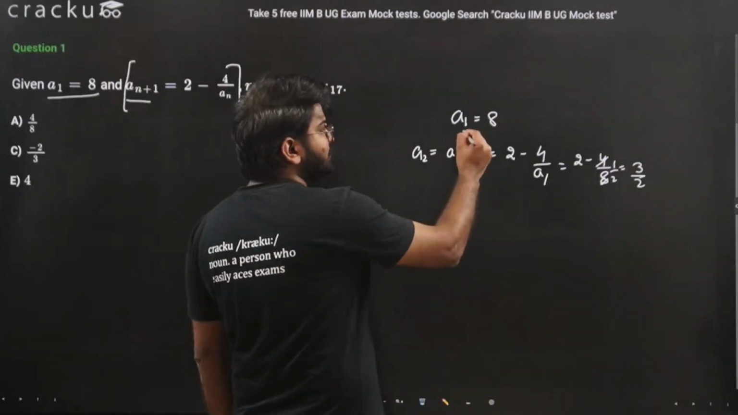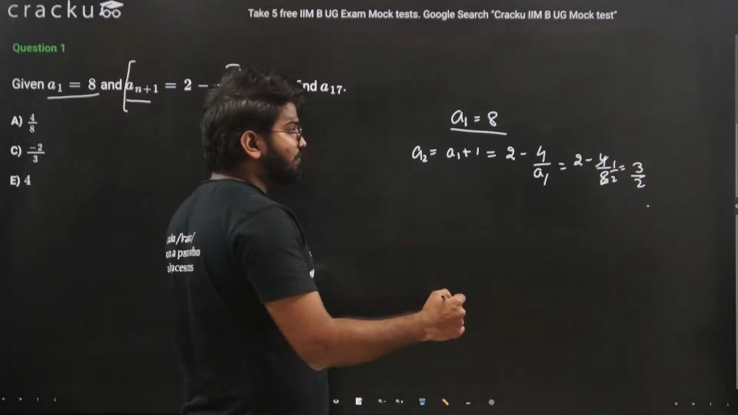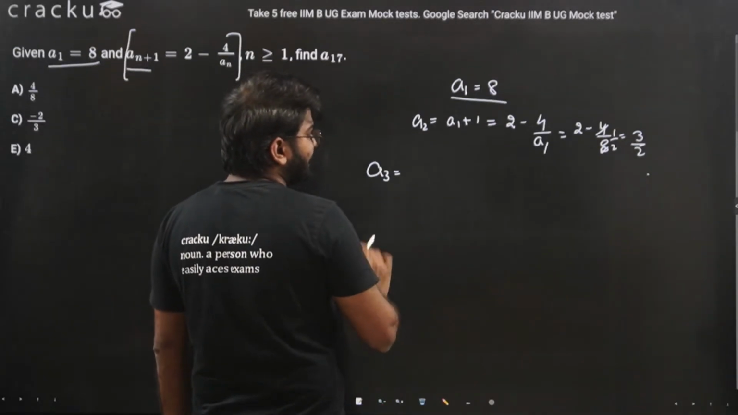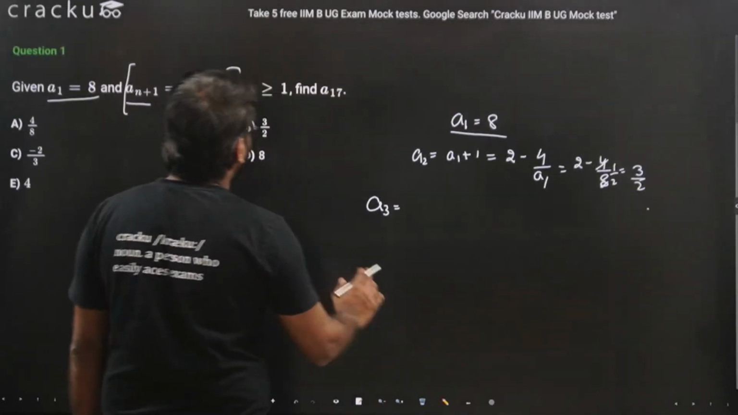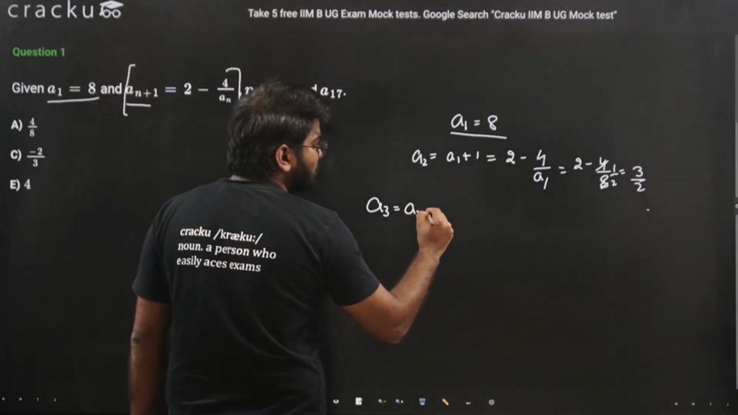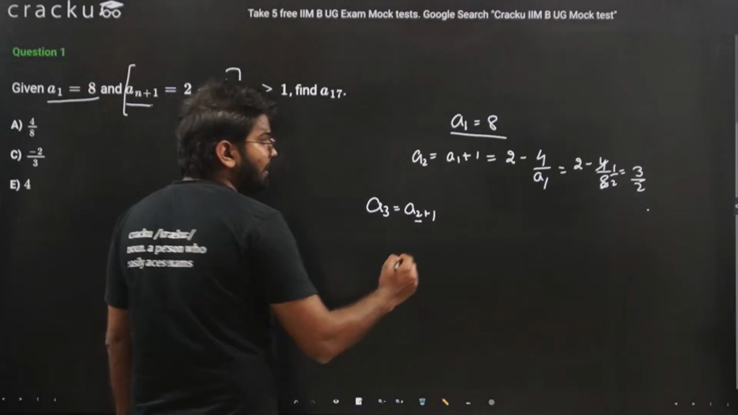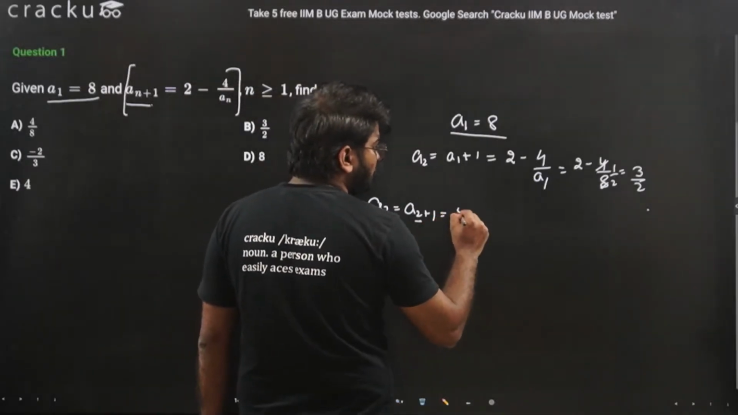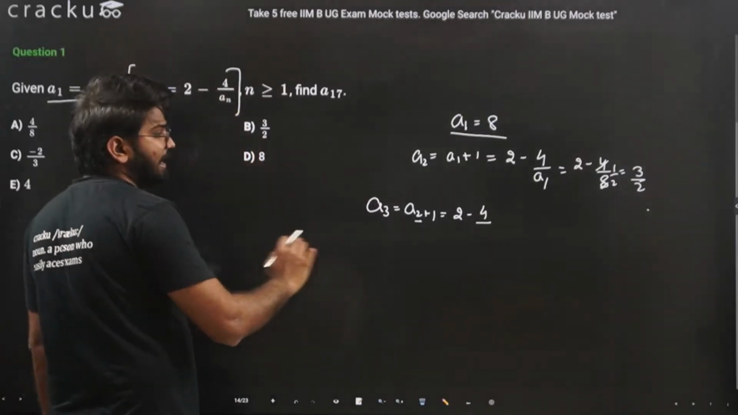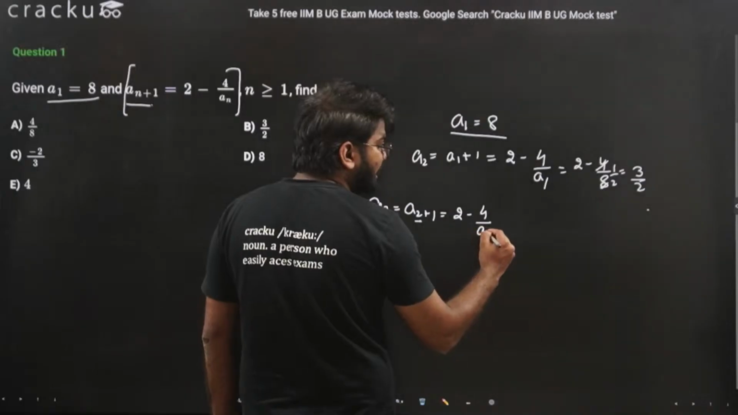So from the first term we have calculated the second term. Now let's find the next term. Let's say we'll calculate a3. If we write in this form, again we can write a3 as a(2+1). So n here is 2. That is equal to 2 minus 4 divided by an, and n here is 2. That is, we have to divide 4 by a2.